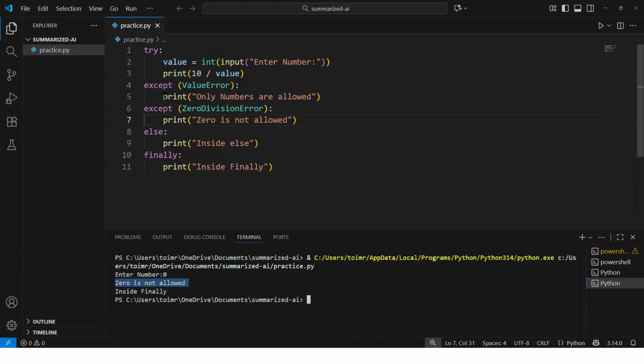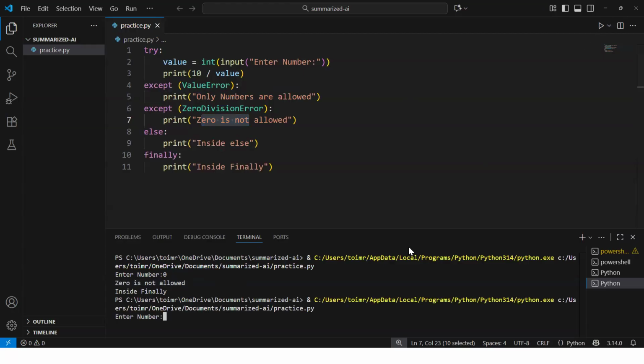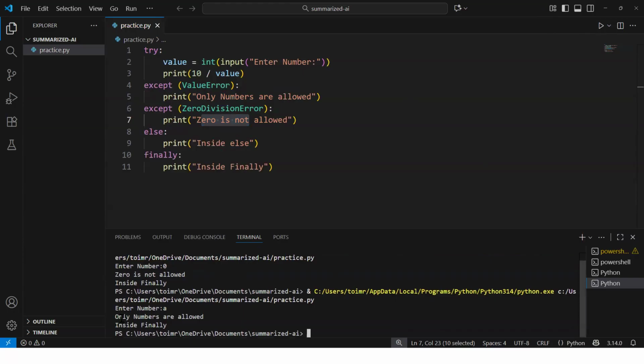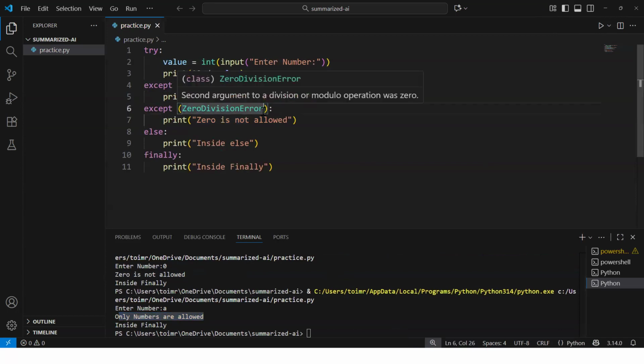It went into this particular except, but it did not go inside. Sorry, it went into this one. It did not go inside this one as a value error. Okay, 0 is not allowed. Zero division error. Great. Now, if I again execute this code and if I give a string or a character, it will say only numbers are allowed, which means we are able to catch the specific exception.